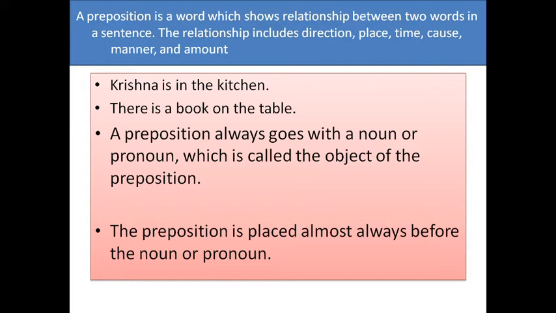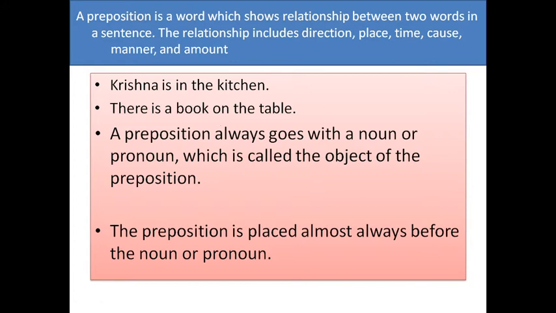For example, see the sentence, Krishna is in the kitchen. If you remove the word in, this preposition, there is no meaning. Krishna is the kitchen. So this shows a relationship between these two, Krishna and the kitchen. So this is a preposition. There is a book on the table, right? Relationship between the table and book. So these are called